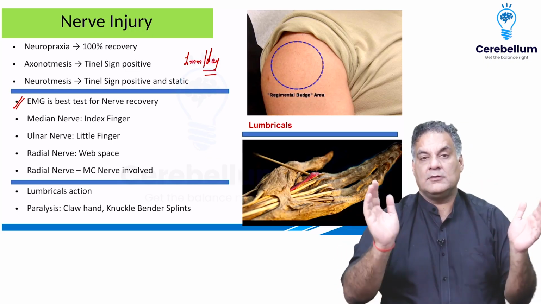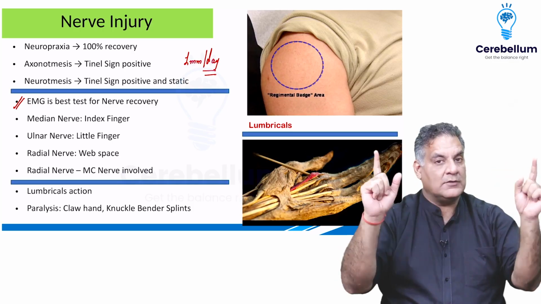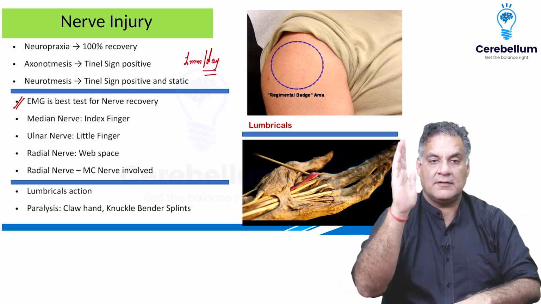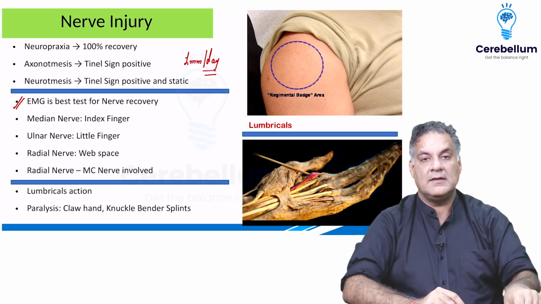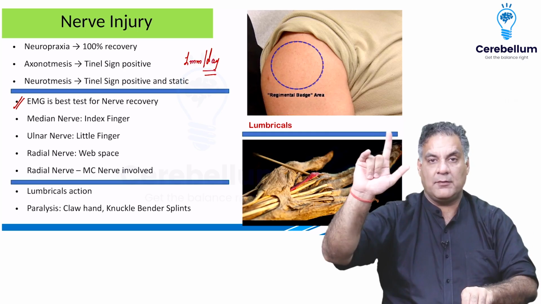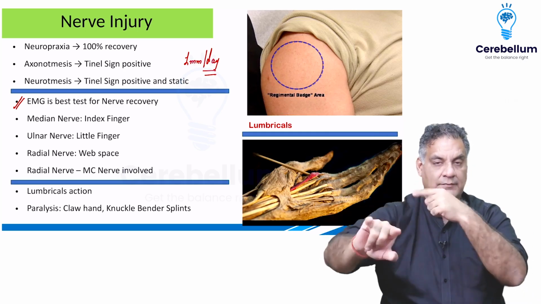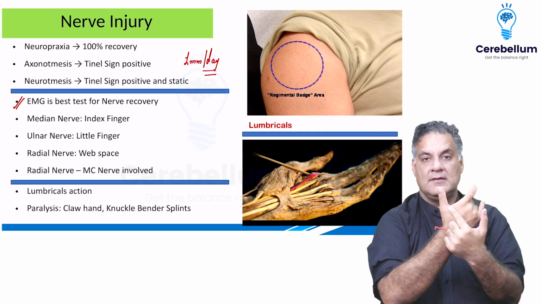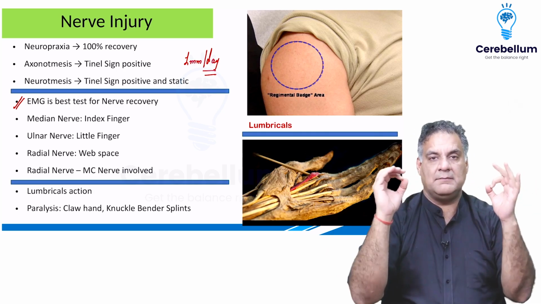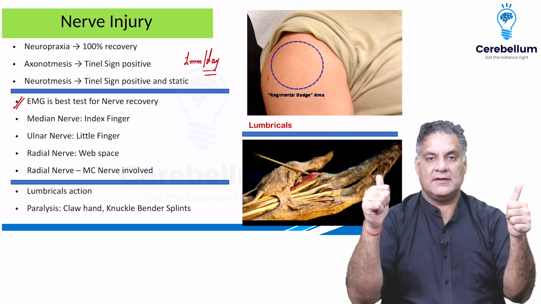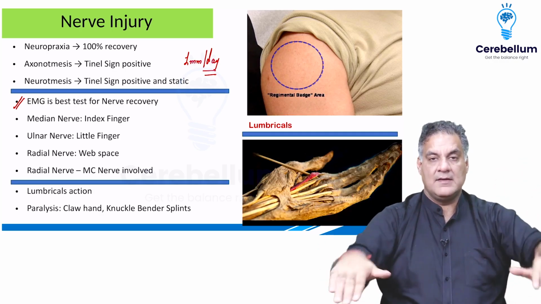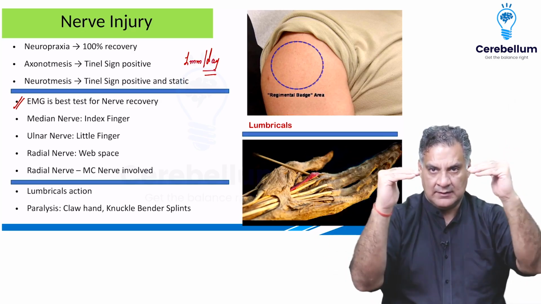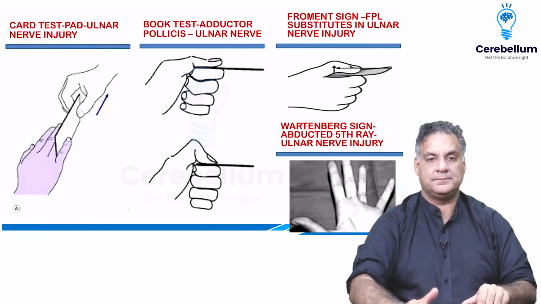And then around the hip, the sciatic nerve. Around the knee, the neck of fibula, the common peroneal nerve causing the foot drop. Also remember that the sensory supply of the tip of index finger is by the median nerve. The little finger is supplied by the ulnar nerve, first web space by the radial nerve. Electromyography is the best test for nerve recovery, and nerve recovers at what rate? 1 mm per day. Action of lumbricals, paralysis claw hand, knuckle bender splint is something you should remember.